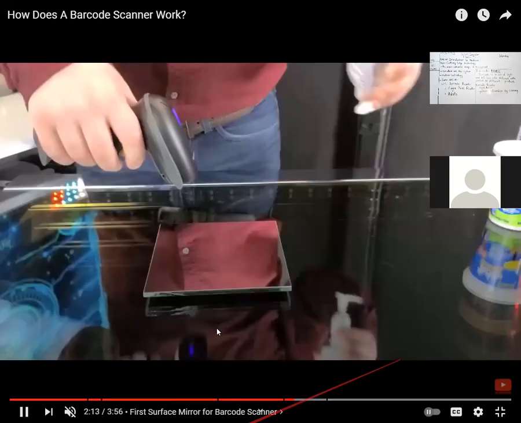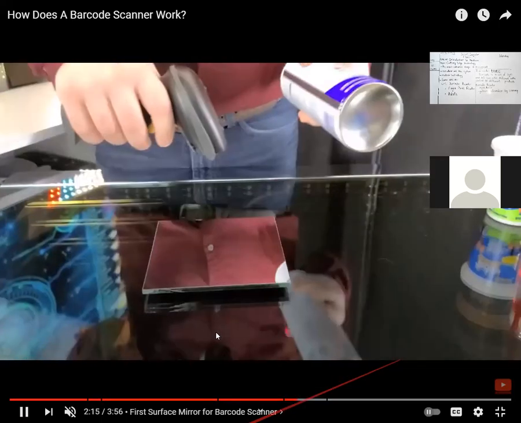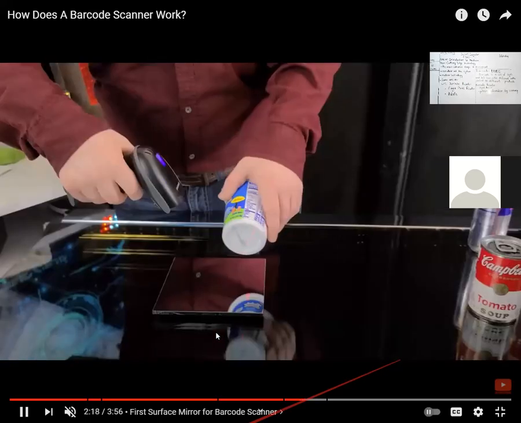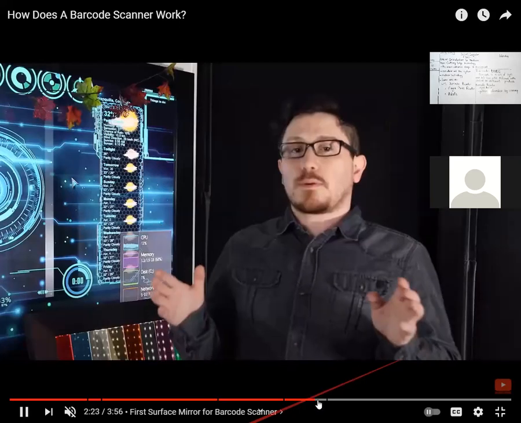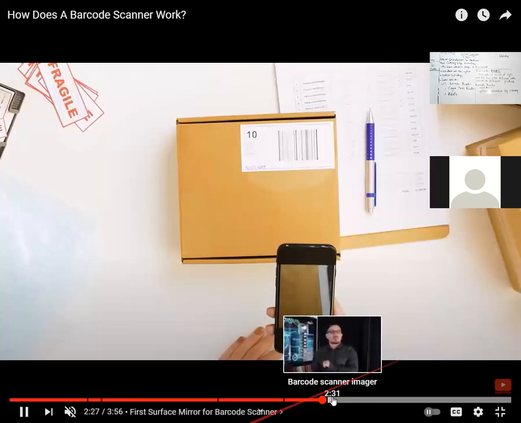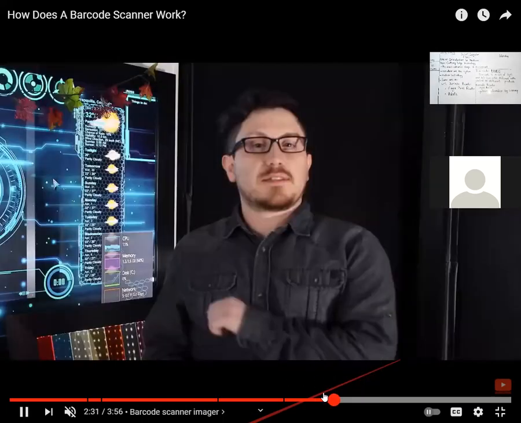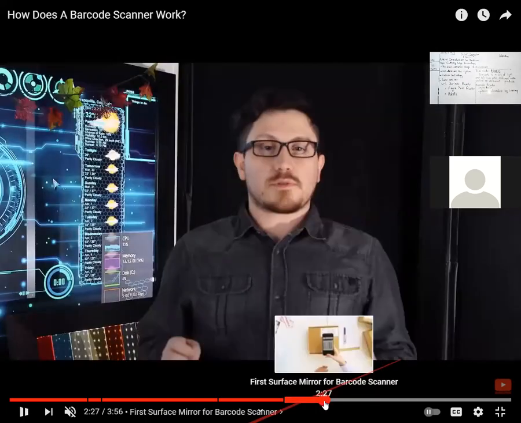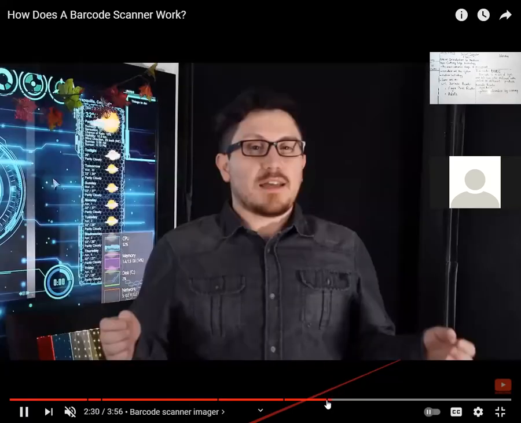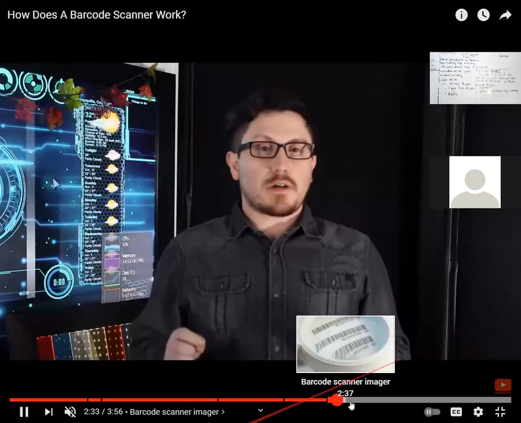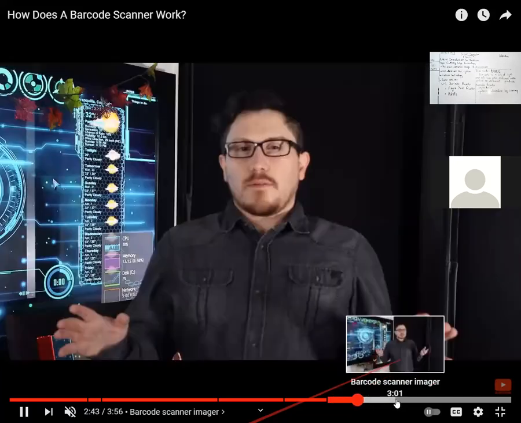Here you can see, right? They are using the mirror, for example, when some barcodes are written in a mirror image way. Here you can see. So in this way,